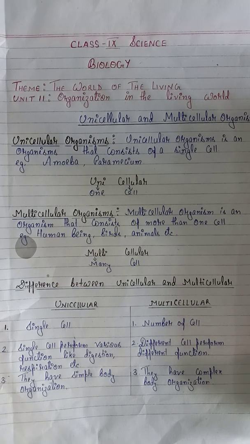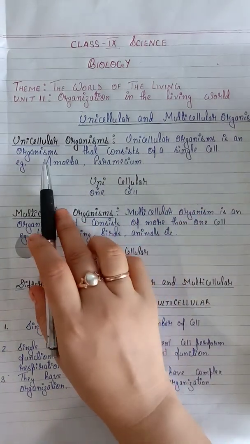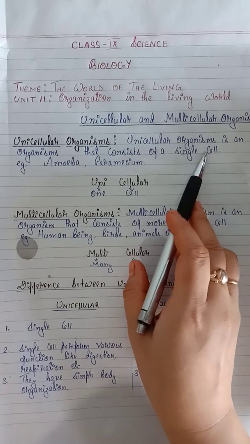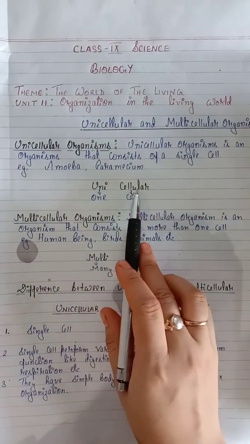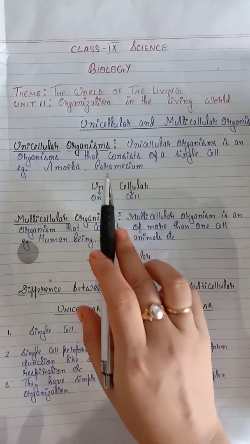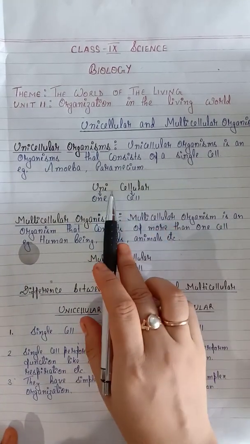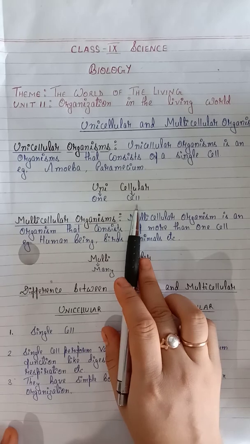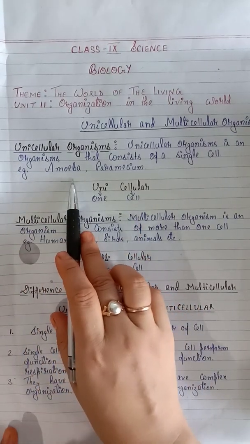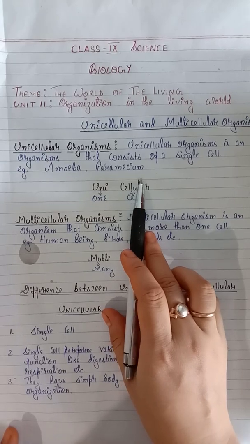Clear? Now there are two terms related to cell. These are unicellular and multicellular. What is unicellular? What is multicellular? A unicellular organism is an organism that consists of a single cell. Uni means one, cellular means cell. Example: amoeba, paramecium, yeast, and many more.